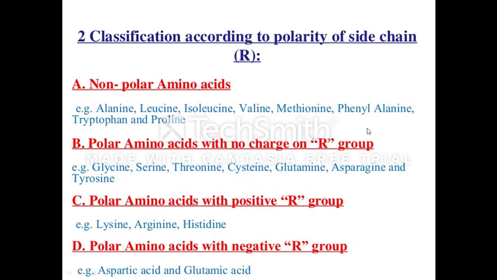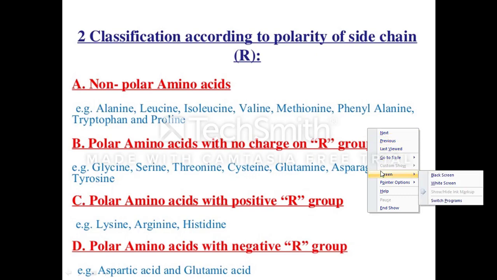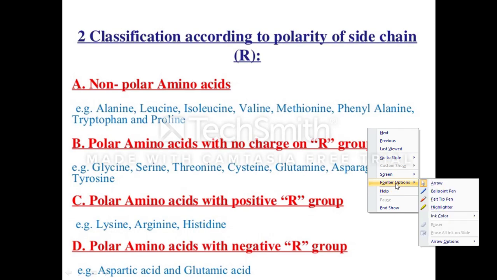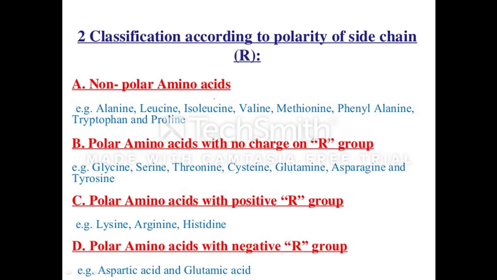First one is amino acids with non-polar side chain, or non-polar amino acids. In this category, amino acids are hydrocarbon in nature and are hydrophobic, and it includes alanine, leucine, isoleucine, valine, methionine, phenylalanine, tryptophan and proline.